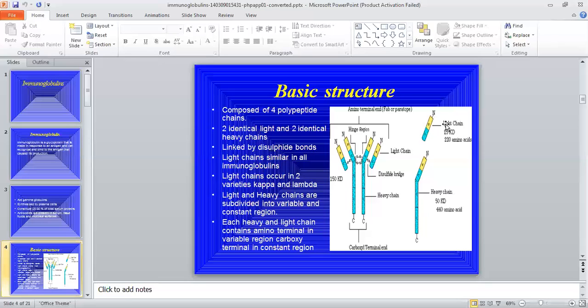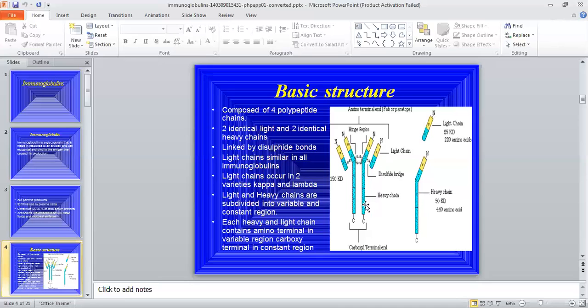The molecular weight of this light chain is 25 kilodalton and it contains 220 amino acids. And the molecular weight of the heavy chain is 50 kilodalton and it consists of 440 amino acids. This immunoglobulin contains a variable region where the antigen binds, and the constant region.